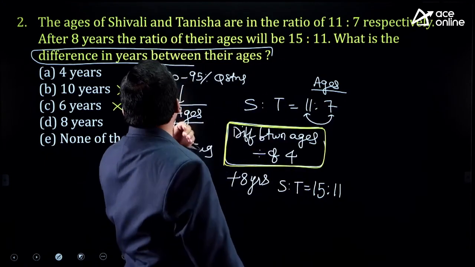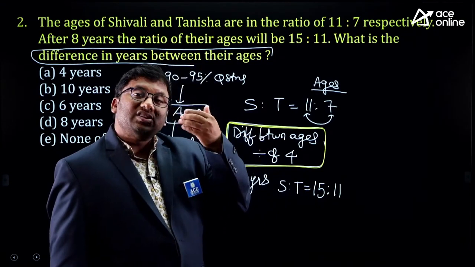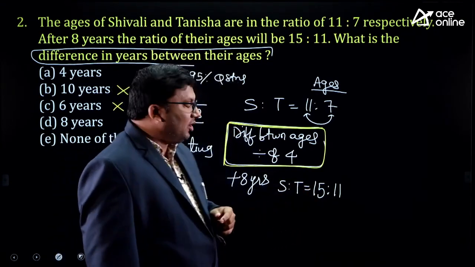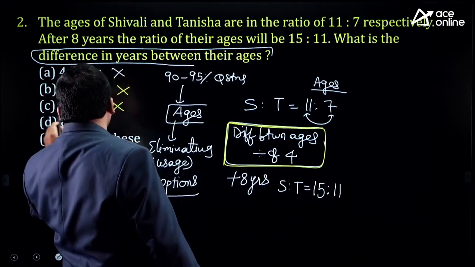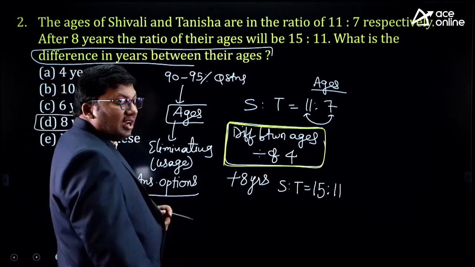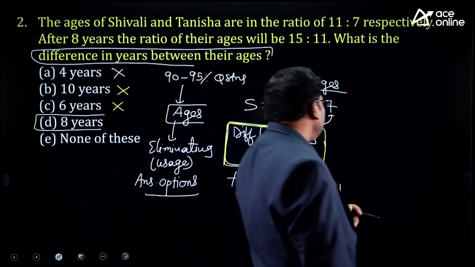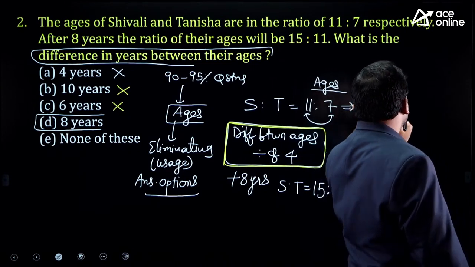If it is 11, after 8 years it will become 11 plus 8, 19. Is 19 divisible by 15? No. So therefore, 4 years cannot be the answer. Let me check if it is 8 years. 11 and 7, the difference is a multiple of 4. But according to the question, the answer is 8.